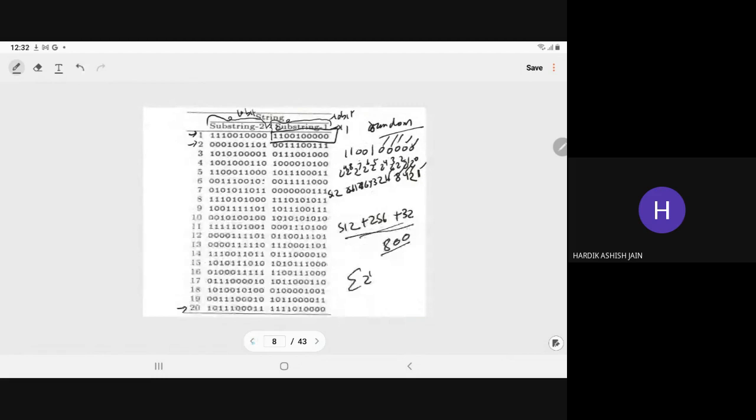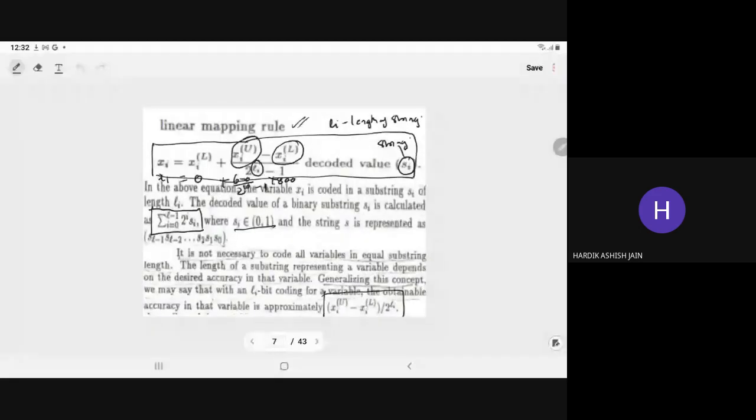Summation of 2 to the power i into Si, where i varies from 0 to Li minus 1. So multiplication of 0, 0, 0, 0, 0, 1 into 2 to power 5, 0 to 2 to power 6, 0 to 2 to power 7, 1 into 2 to power 8, 1 into 2 to power 9. Clear? Sir, but this will always give an integer, right? And the value we got was not an integer. After that is the decoded value of Si. After that, we have applied this linear mapping rule.